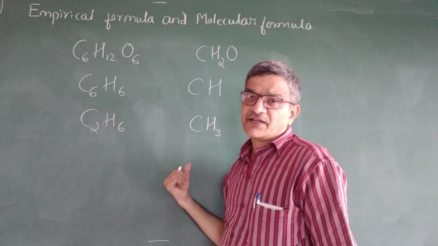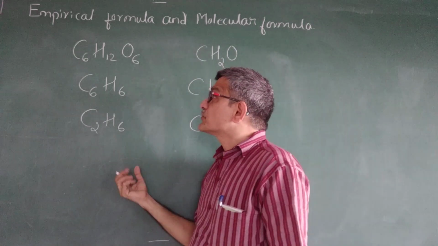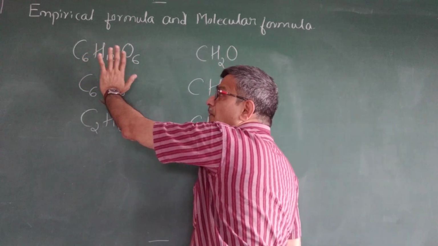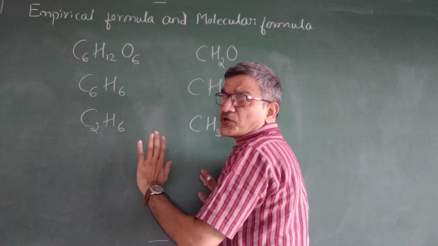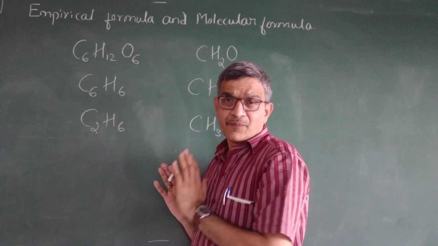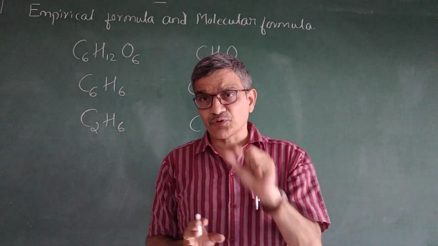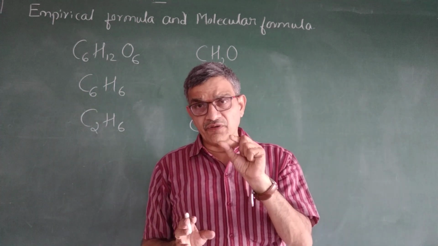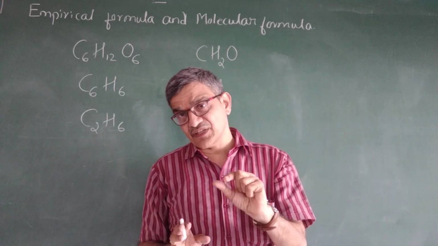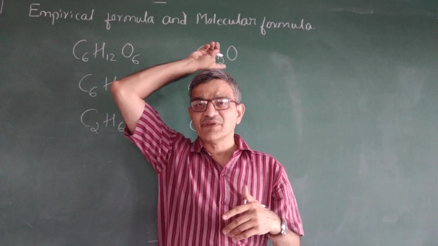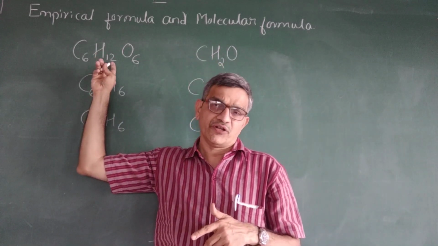Let us take this now. What will they give? They will give the percentage composition of the elements and the molecular mass. We have to calculate its empirical formula as well as the molecular formula.